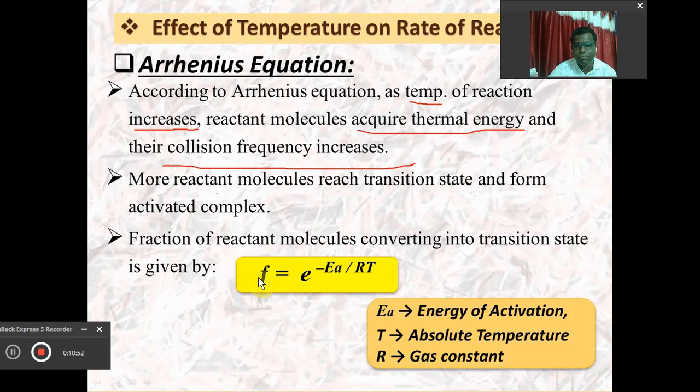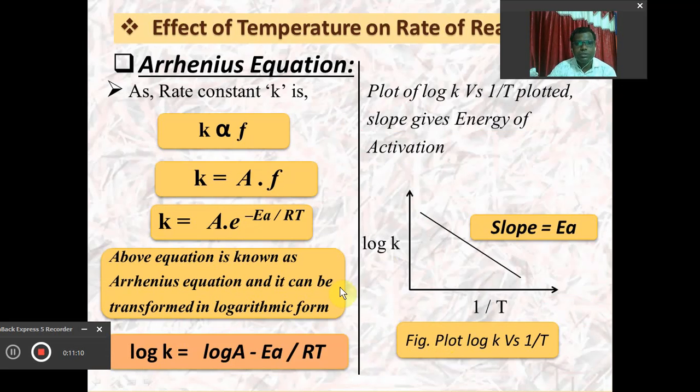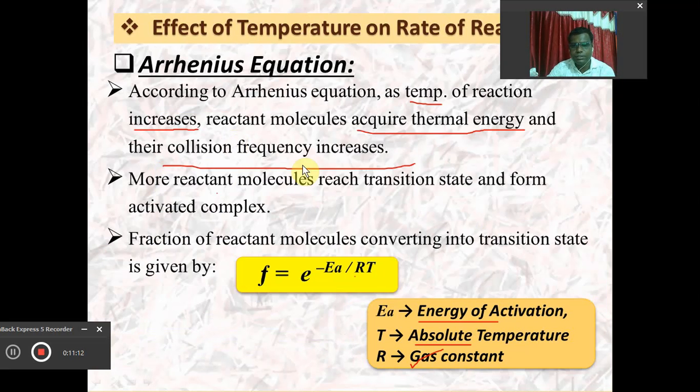F is the fraction of molecules converting into the transition state or the activated complex. So this Ea is the energy of activation, this capital T is the absolute temperature, and R is the constant, that is the gas constant. So here, the fraction of reactant molecules converting into the transition state or the activated complex is given by F.